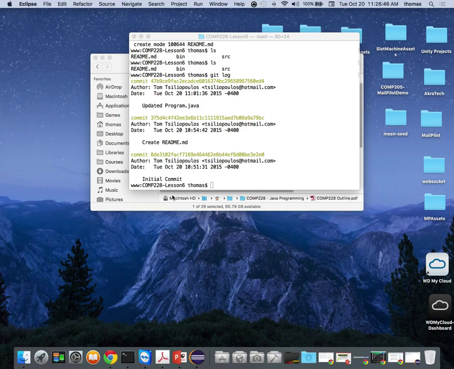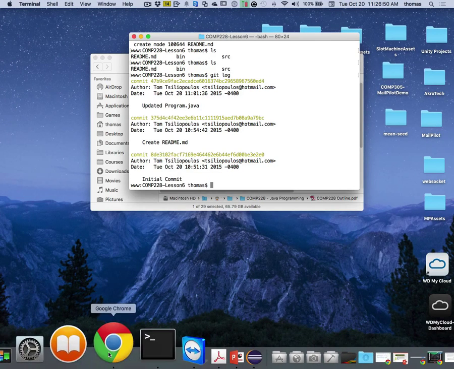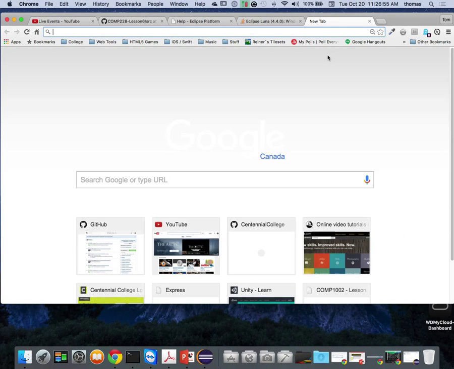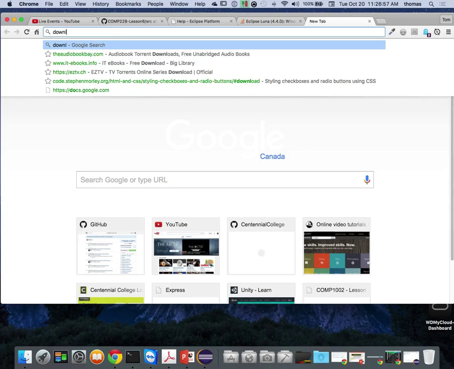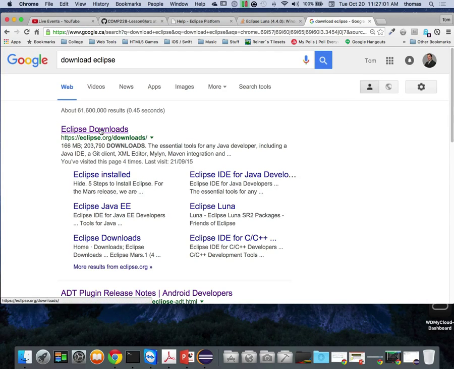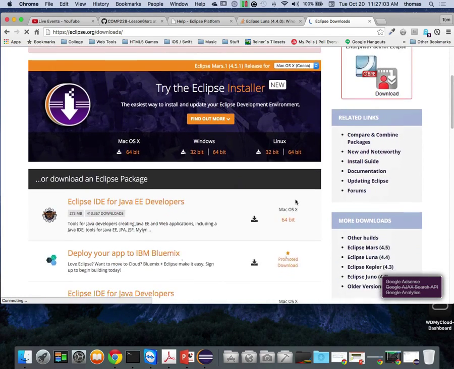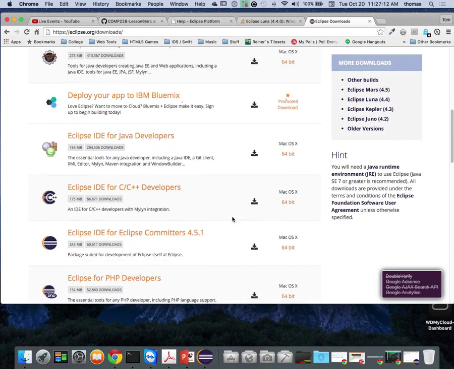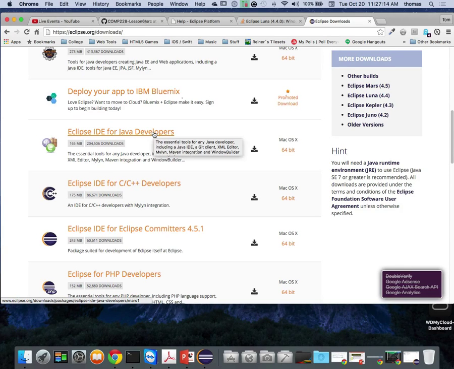So here's a great thing to do. While we're waiting, I'm going to do this over the break. I'm going to download a new version of Eclipse, and we'll do it from scratch, because that's the way to show you how to do this. I'm going to go to Eclipse Downloads. And if you notice, the one I'm going to get is not for EE developers. If you get this one, it's wrong. If you go Eclipse for Java developers, this one's the right one.